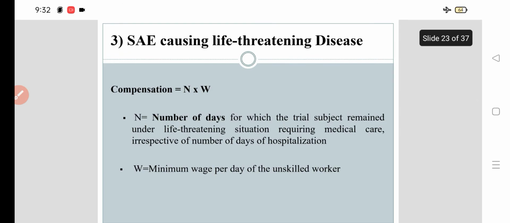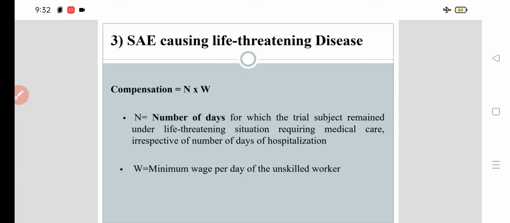Now, serious adverse event causing life-threatening disease. How will you calculate that compensation? N into W. What is N? It is the number of days for which the trial subject remained under a life-threatening situation requiring medical care, irrespective of the number of days of hospitalization.